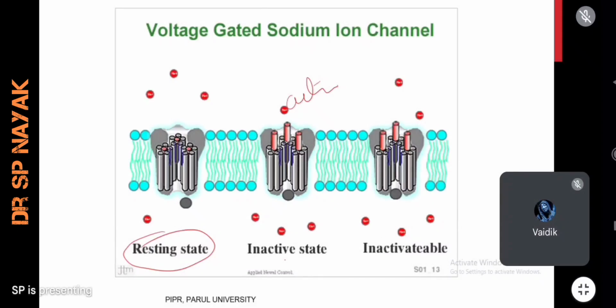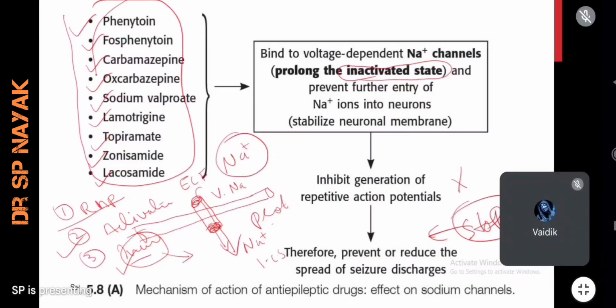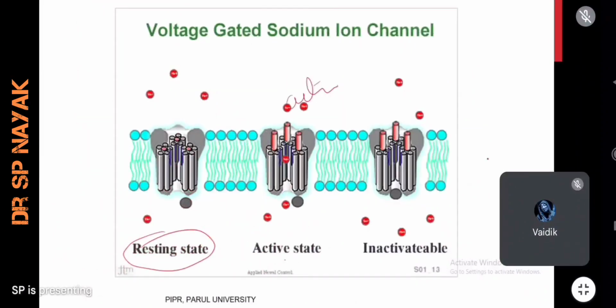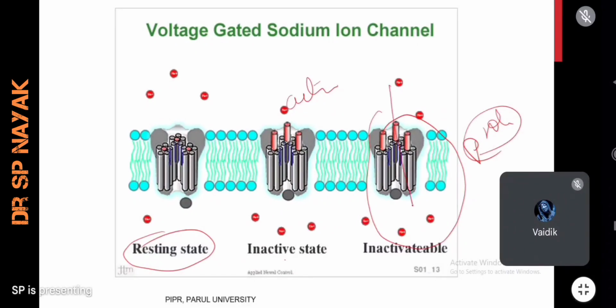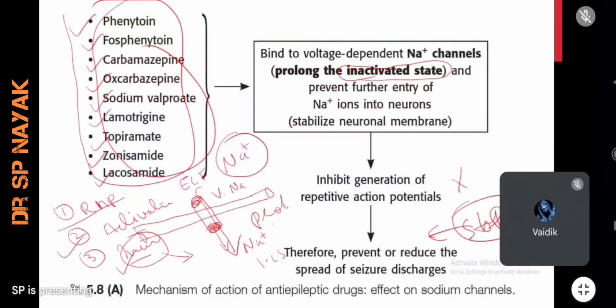And when we go with these drugs, all these drugs, what they do? They will prolong the inactive state. This state will be prolonged. Due to that, they will reduce or stop the entry of sodium inside the cell. I think you all understood this mechanism of phenytoin, especially not only phenytoin, all these drugs. The mechanism is common for all these drugs. Most of the drugs are stabilizing the nerve membrane by stopping the entry of sodium ions inside the cell. I will not prolong from here. Because this mechanism is common for most of the drugs, that's why I'm repeating.